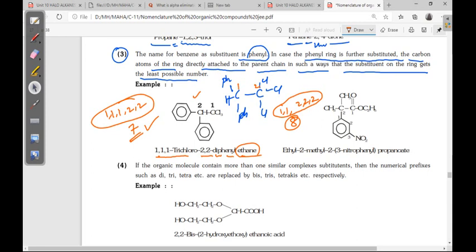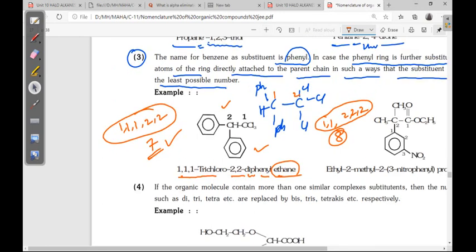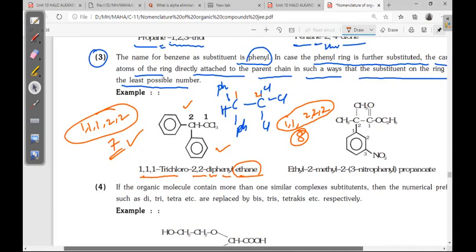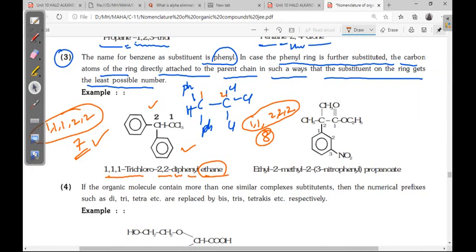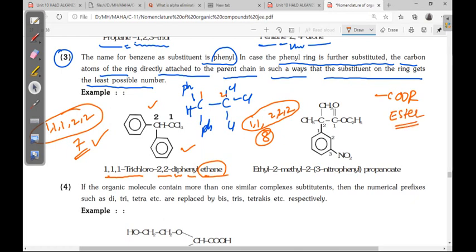Next, here the functional group should get number 1. First of all, you have to identify what the functional group is here. This functional group is ester. C double bond O, O R, C O O R, like this. This is the ester functional group. Ester functional group name: alkyl alkanoate. The last class we discussed already.